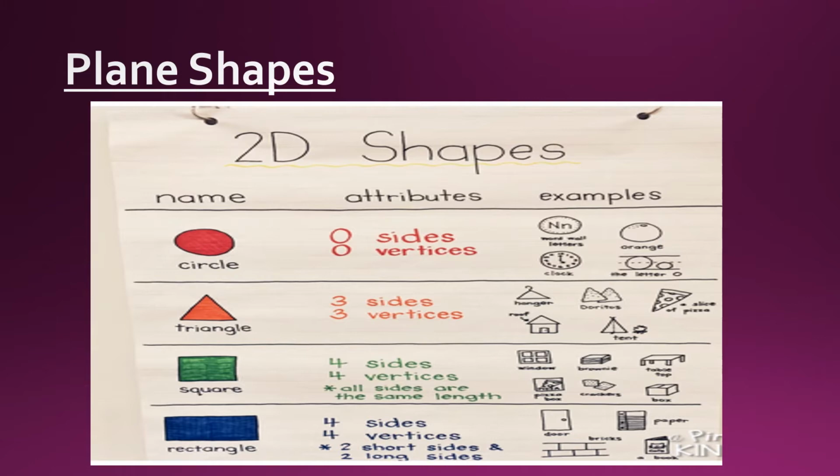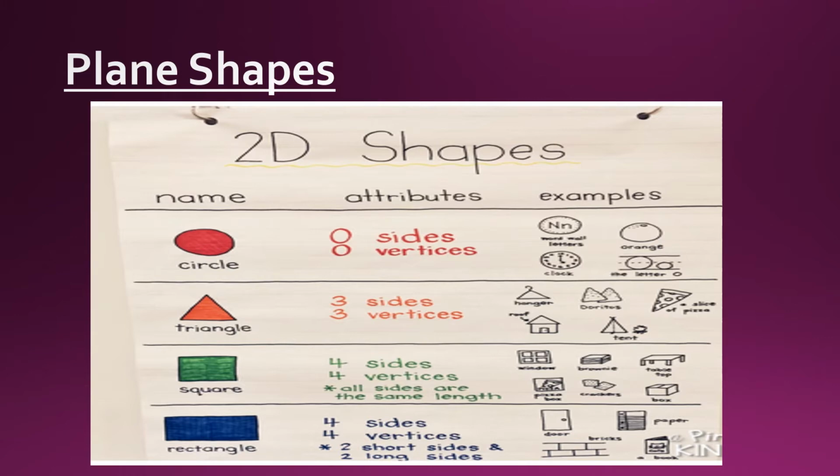Circle. Circle has 0 sides and 0 vertices. The next we have triangle. It has 3 sides and 3 vertices. The next we have square. It has 4 sides and 4 vertices. All the sides of the square are equal or say of the same length.